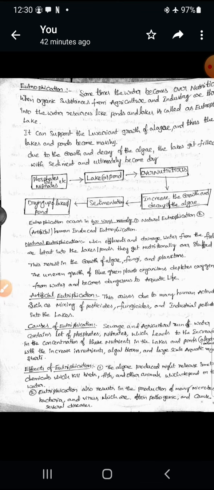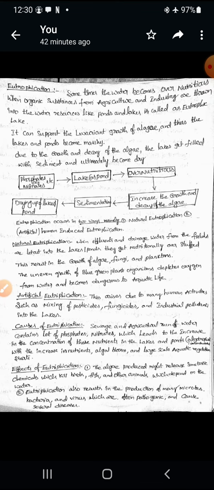Next is one more important one, second one: nitrogen and phosphorus can be removed by chemical treatment in order to check eutrophication. Before we discharge or release the water into the ponds and lakes, we should treat it with some chemicals to remove nitrogen and phosphorus substances. So by using some chemical treatments, we can remove the nitrogen and phosphorus in the water. In this way we can control the eutrophication.